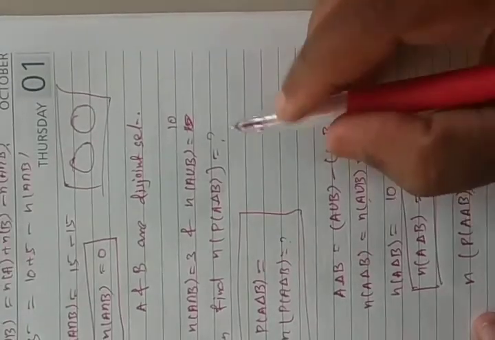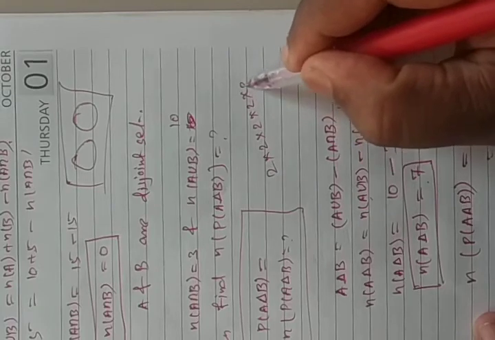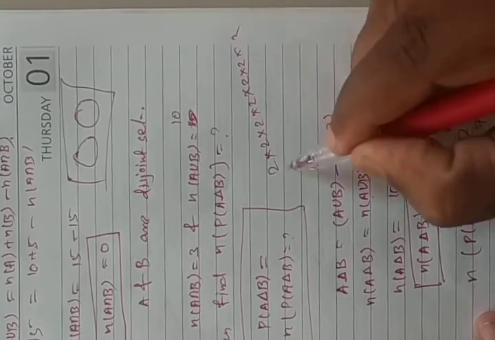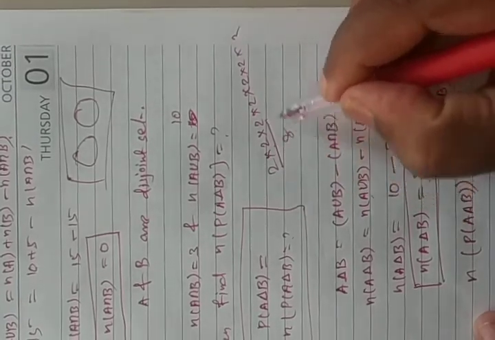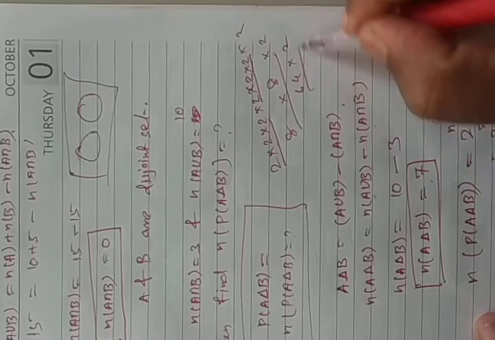What is 2 power 7? I am just multiplying 2 into 2: 2 2s are 4, 4 2s are 8, 8 2s are 16, 16 2s are 32, 32 2s are 64, 64 2s are 128. So the answer is 128 for this problem. Easily we can get this value. This is problem number 7.